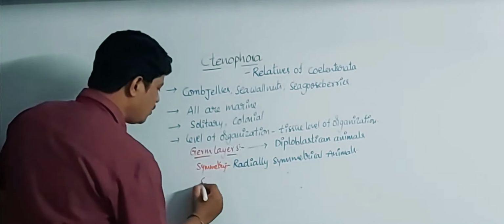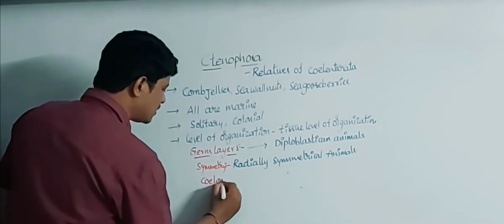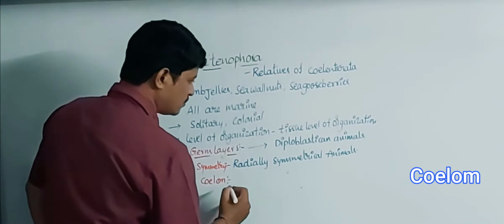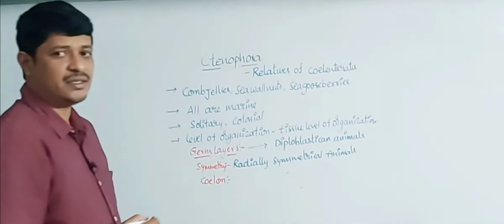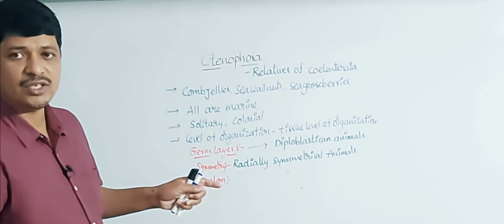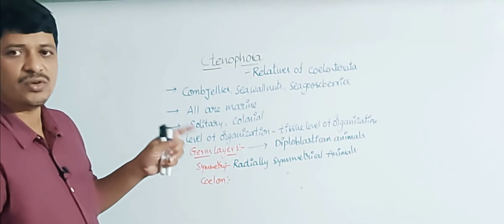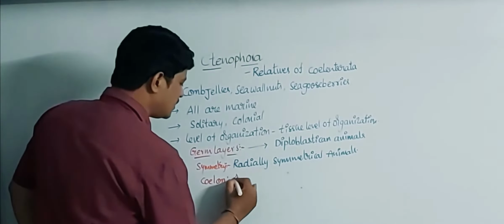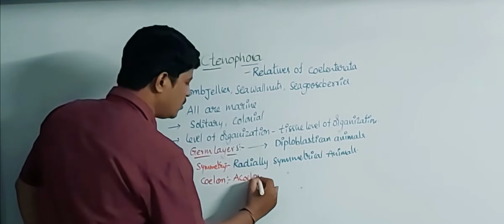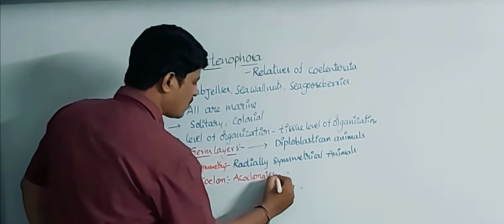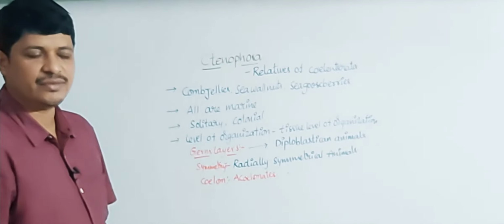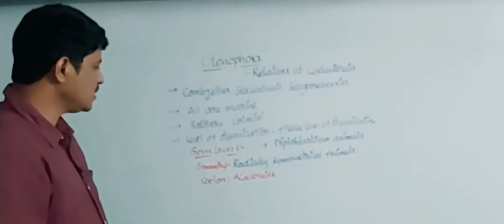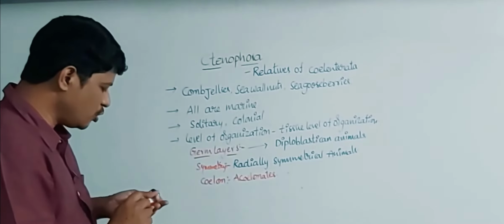And the coelom of these animals: coelomates are of types acoelomates, pseudocoelomates and eucoelomates. In these animals the coelom is acoelomate. Between the body wall and inner organs, the coelom is absent.